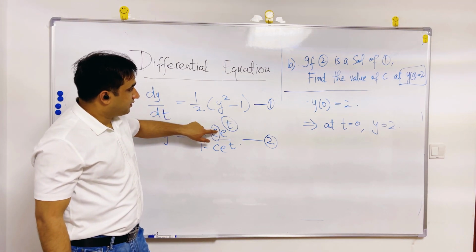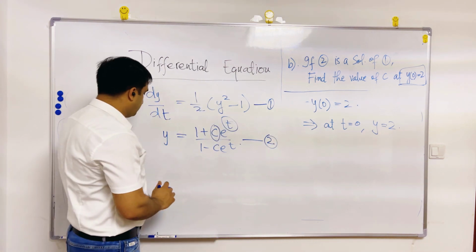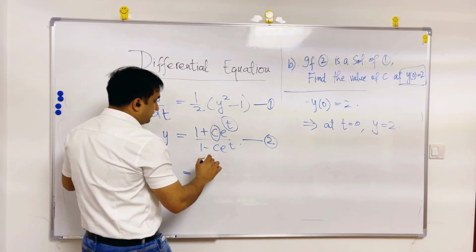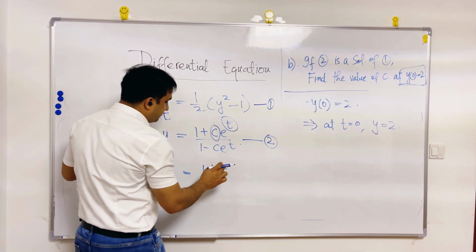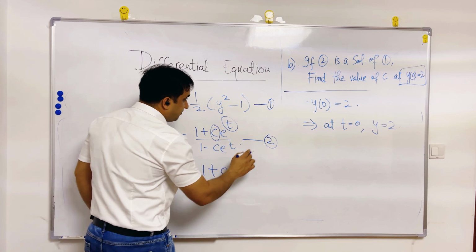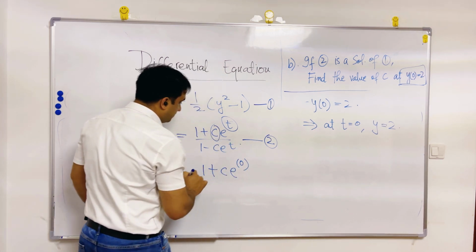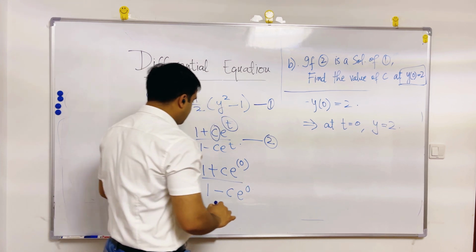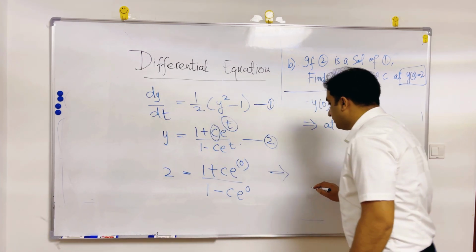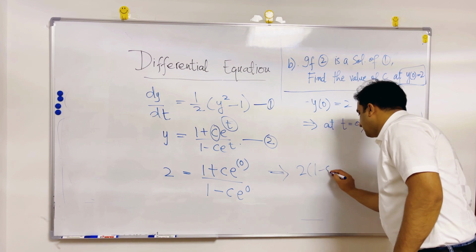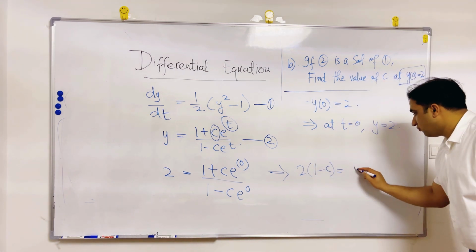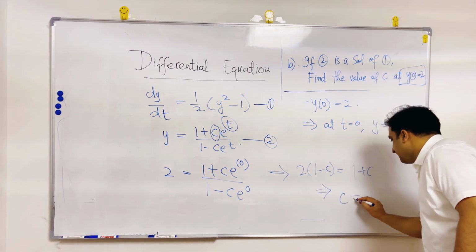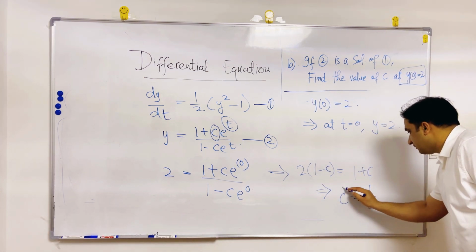So you can plug in these values in the solution. Y is 2. It is 1 plus C e raised to the power 0 divided by 1 minus C e raised to the power 0. And this means 2 into (1 minus C) equals 1 plus C. And from here, I can see that C is 1 by 3.